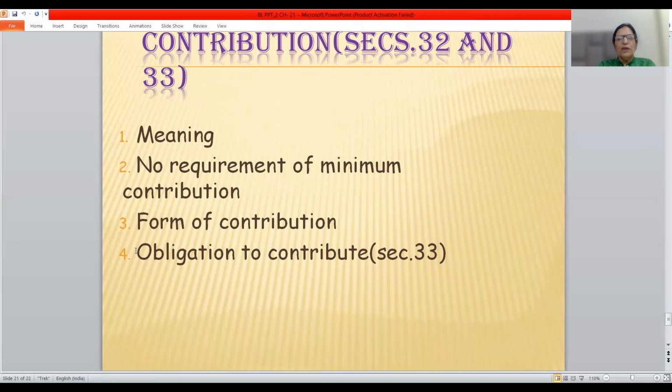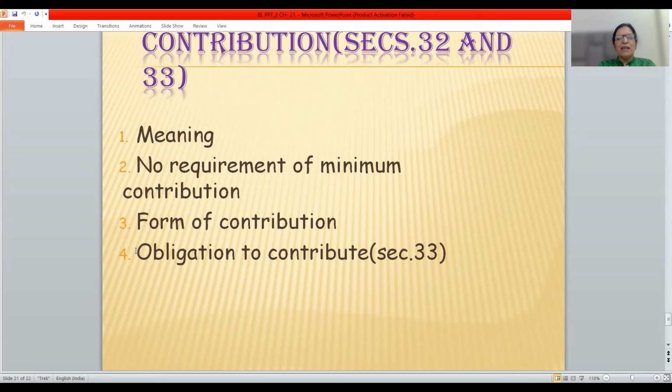Obligation to contribute. Whatever contribution has been decided, it is the obligation of each partner to contribute that amount. And if he has not contributed up to that amount, his liability will be up to the amount which he has not contributed. Because there is limited liability concept in case of LLP.